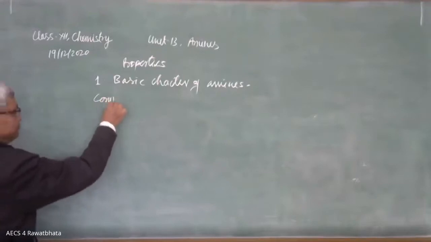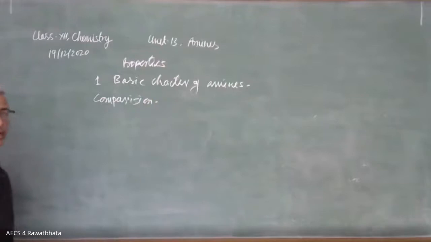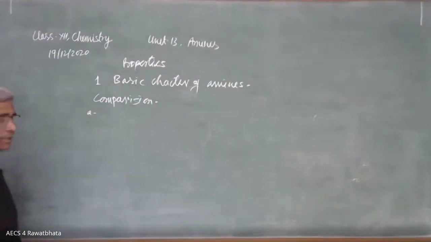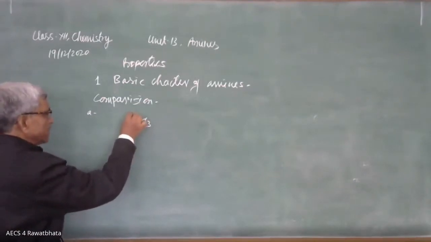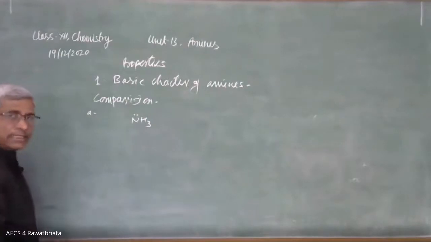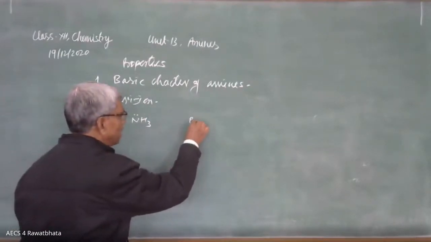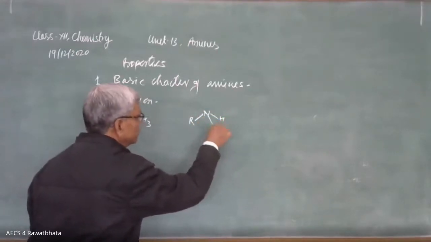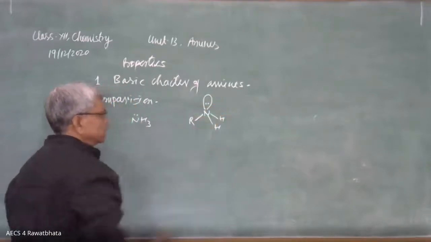Comparison. Comparison with ammonia. The one comparison is with ammonia. Ammonia, NH3, here it is. It has a pair of electrons. It donates a pair of electrons. That's why it is a base. And here is R and H2. Here is R and H2. And here is a pair of electrons. Yes, you can show it like this also.